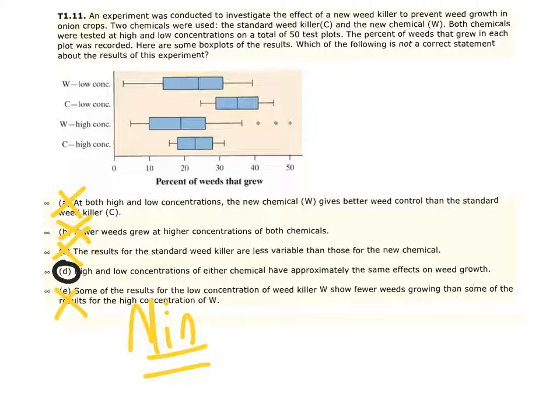If you look at the IQR, because again, this is skewed to the right, we don't want to look at standard deviation or range. That's going to skew our results. You would want to look at IQR. The IQR is the distance we see in the box. That's about the same. It doesn't look too much different, but we clearly do see that the median did make a difference. So I would agree that they do not have about the same effects. D is a false answer.